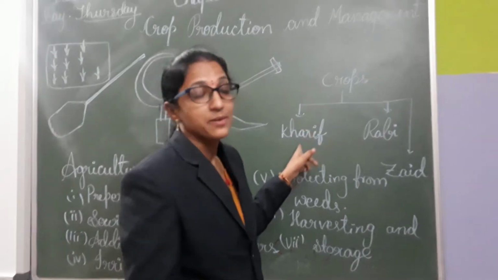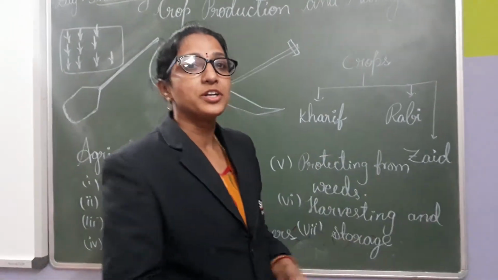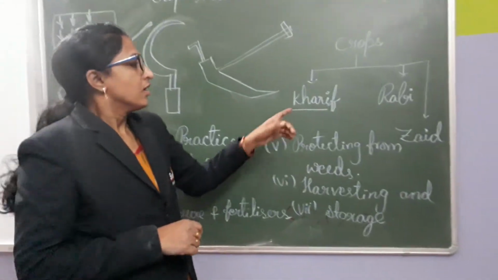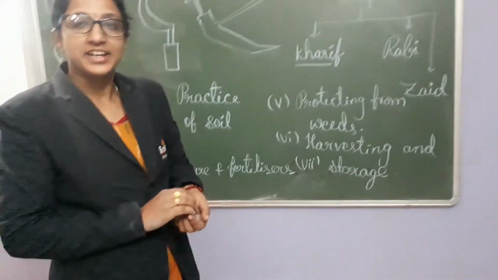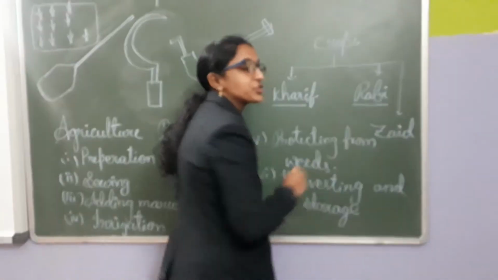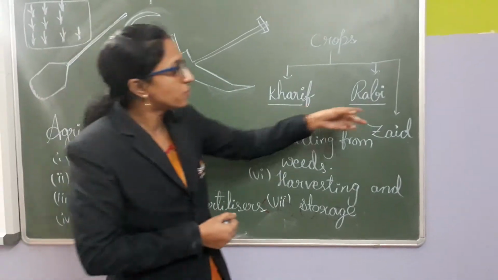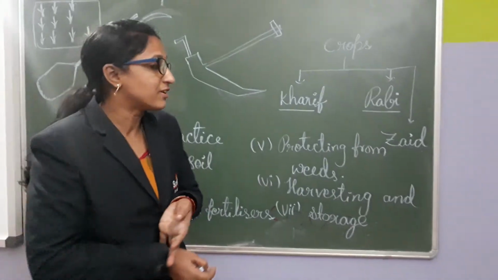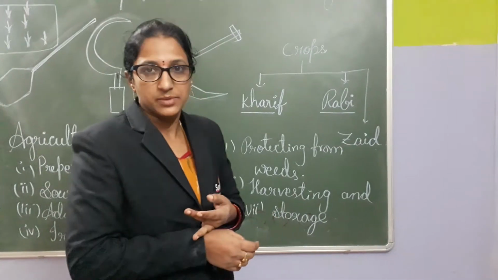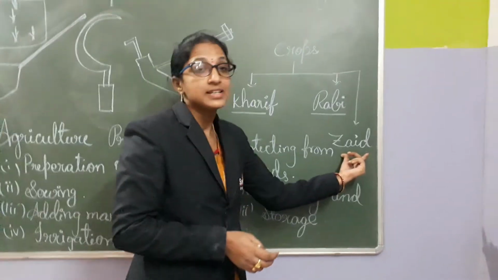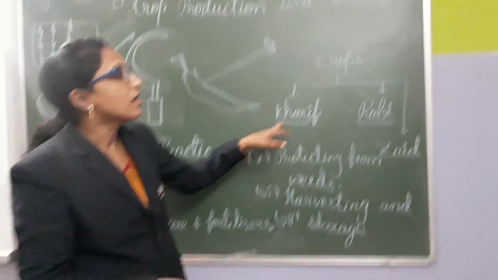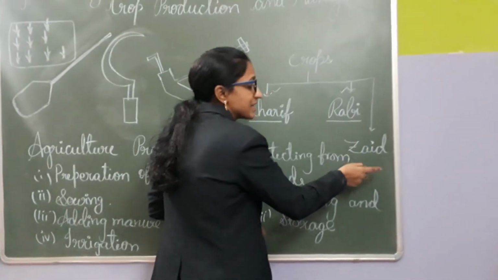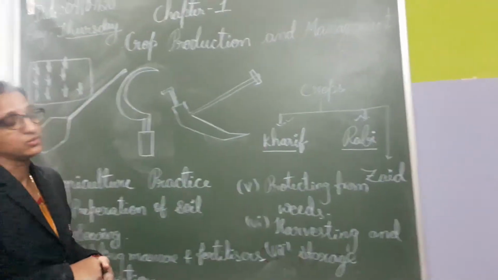There are three different types of crops, which are grown depending on the season. The first one is kharif crop, which grows in the rainy season. Rabi grows in the winter season. Only these two types of crops are in your syllabus. And nowadays in summer also, people are growing vegetables, which we call zaid crop. So you have only two crops in your syllabus, kharif and rabi, but in summer also zaid crops are grown.